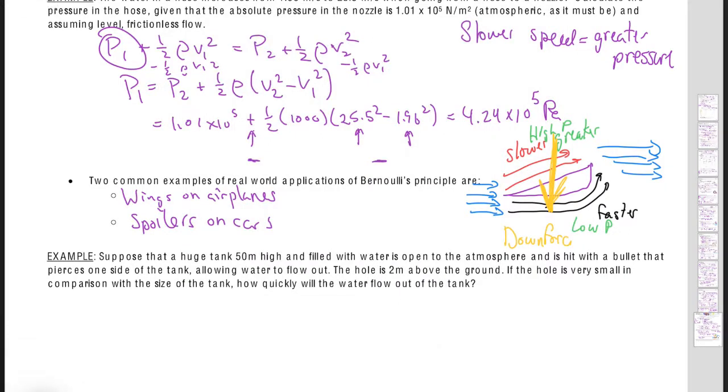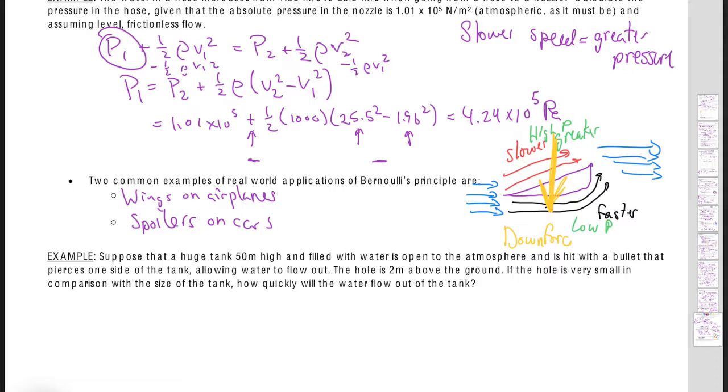They put their heads together in research and development and came up with these roof flaps. Okay. Now here's a question that may show up on the test or something similar to it. It says, suppose that a huge tank 50 meters high is filled with water.